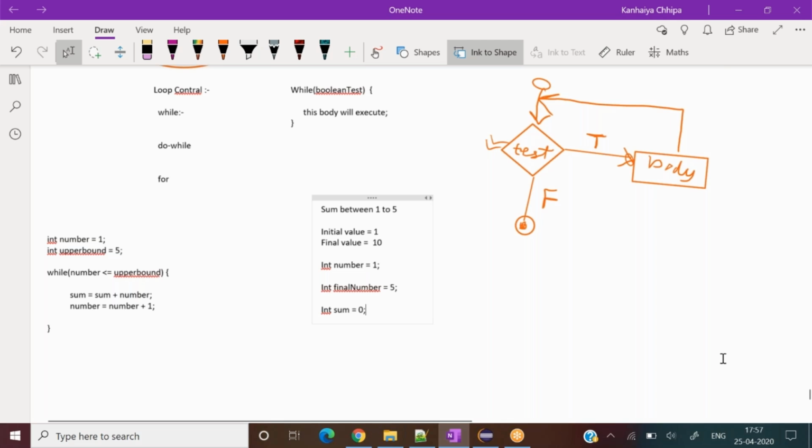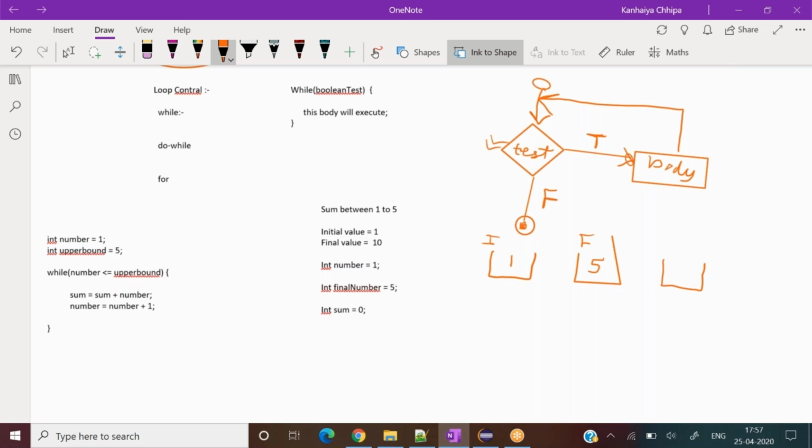So what we have done so far: I have taken one bowl which has initial value 1, one bowl which has final value 5, and one bowl for sum. This is initial, I am writing i. This is final, f. And this bowl is sum, s, and it does not have any value right now. Up till now, any problem? No.